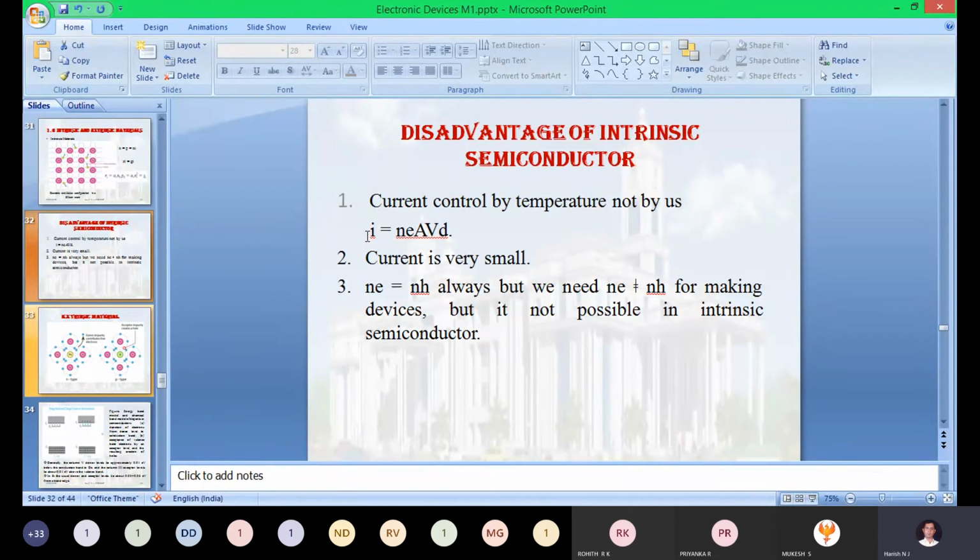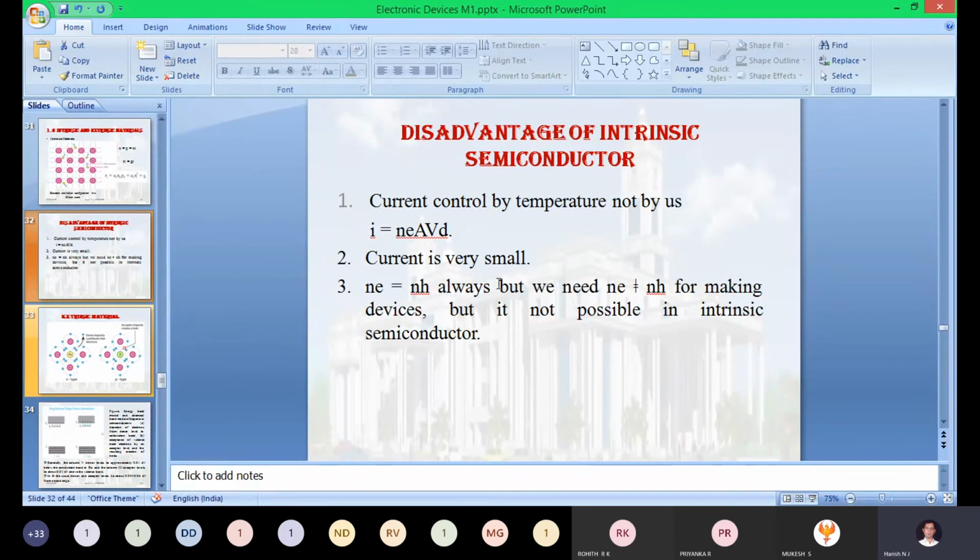The generation of electrons depends completely on how many impurity atoms you add to the purest form of the crystalline lattice. So the number of electrons you vary, the current also varies, and the current is controlled by us only. Okay, so this is the thing. Next one, coming to the current.